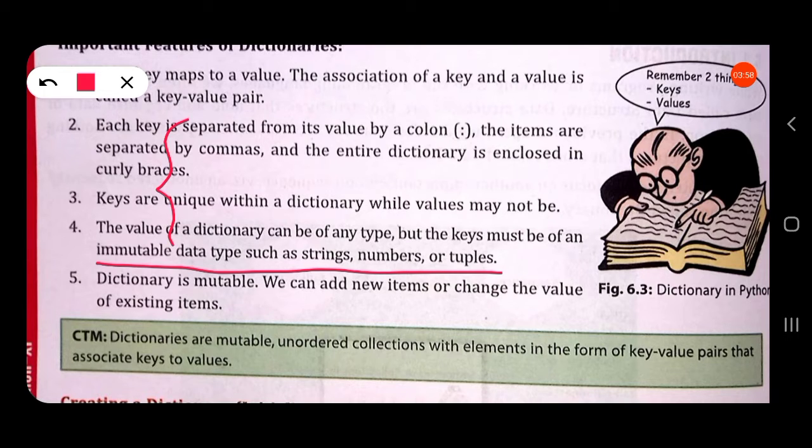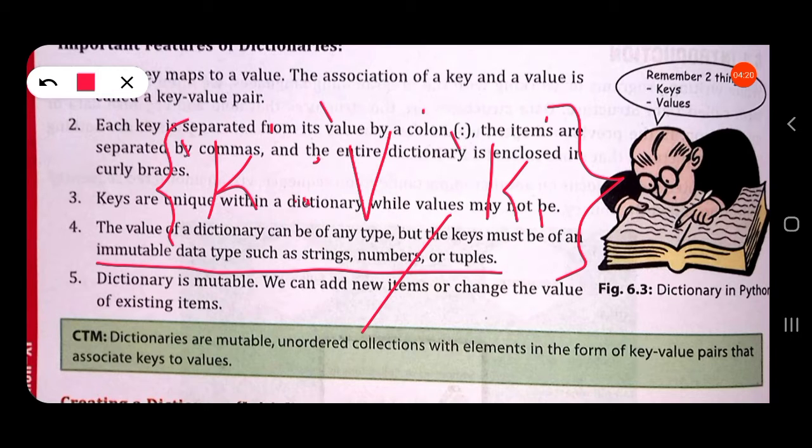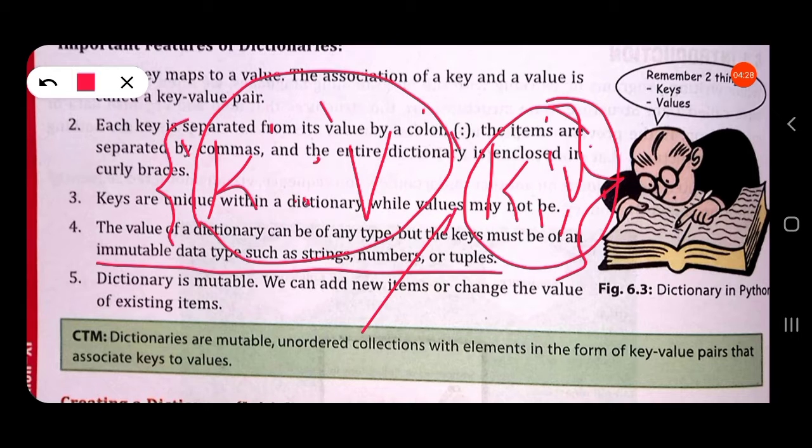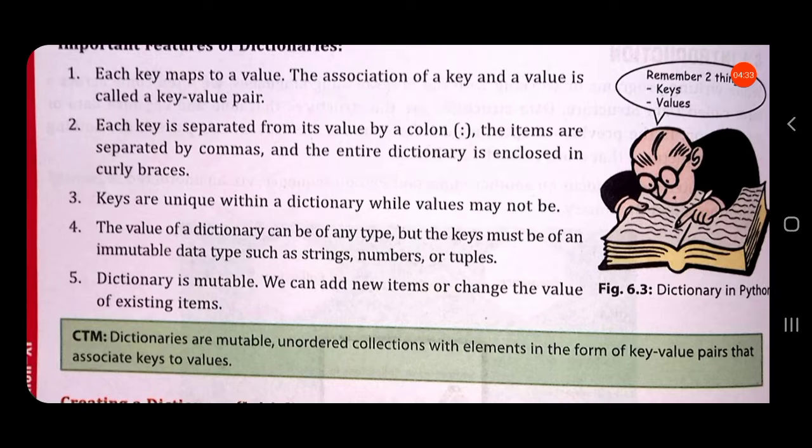The value of a dictionary can be of any type. A dictionary is always enclosed in curly braces. This type of bracket is called curly braces, and the key and corresponding value are enclosed in it. Key and value are always separated by a colon, then a comma, then the next key and its corresponding value. So this is one item, this is another item. Each item is separated by a comma.